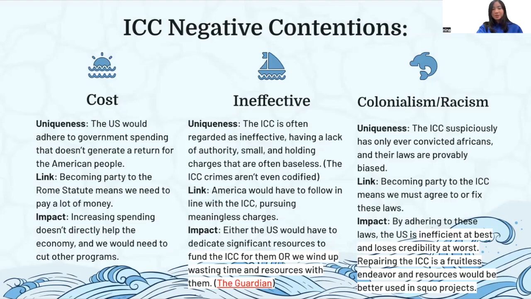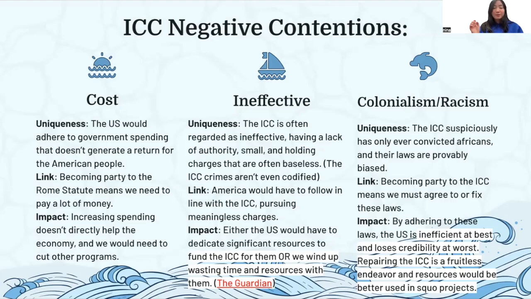So if that's something you want to run on neg, that it's forcing us to be racist, you can run that. And also real quick on the ineffective contention, if you're gonna run this as a DA, make sure to put some offense in there too, because while there are a lot of historical examples of the ICC being ineffective, for example, I think a few years back, they tried to condemn the US for doing something bad towards some African country in terms of trade, but the US was just like, we don't care, and nothing actually happened.